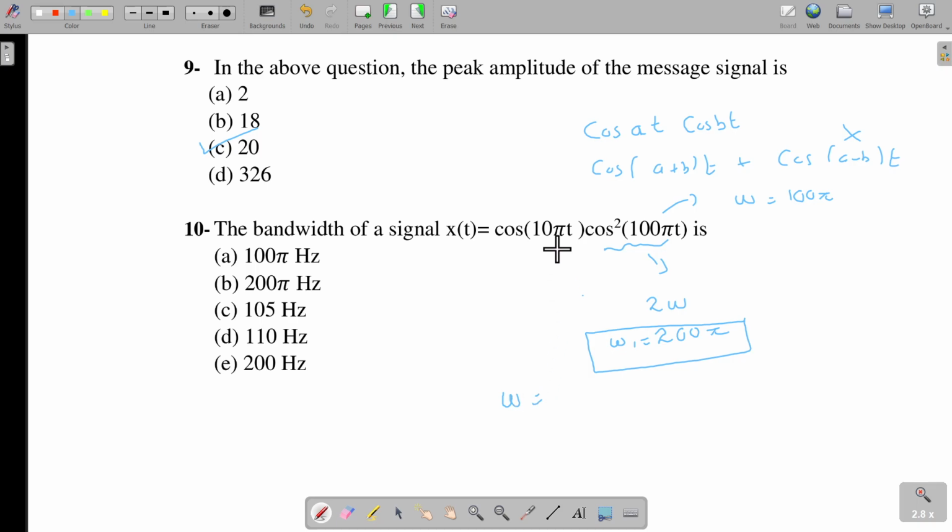So again here the omega, let me call it omega 2, is 10 pi. Now the omega is 10 pi plus 200 pi because we have an addition over here. Omega comes out to be 210 pi. Now if you want to find the frequency, because we are given in hertz, I am going to divide it by 2 pi. So f is equal to 210 pi divided by 2 pi, and it comes out to be 105, and the unit of frequency is hertz. So the right answer to this question is C, which is 105 hertz.